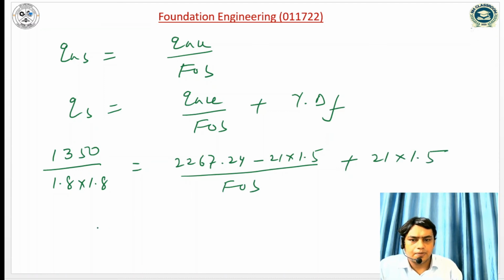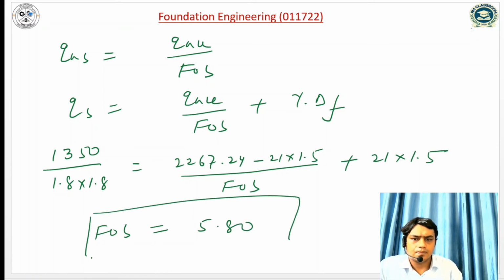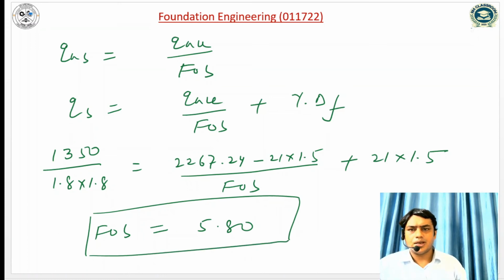If I compute the value of factor of safety, it will be 5.8. So this is the first case.